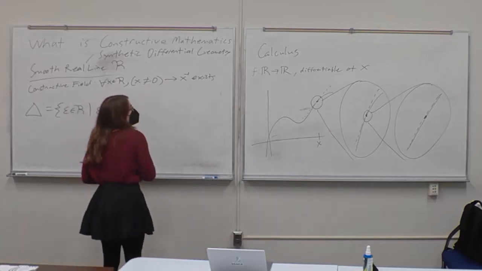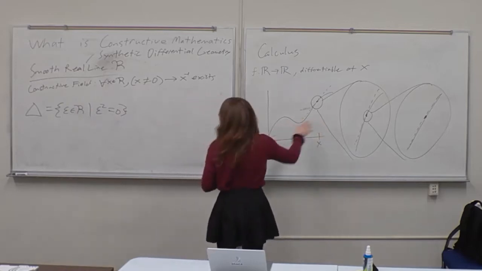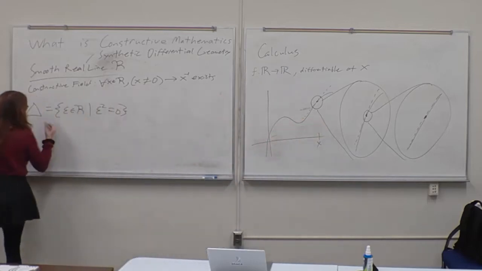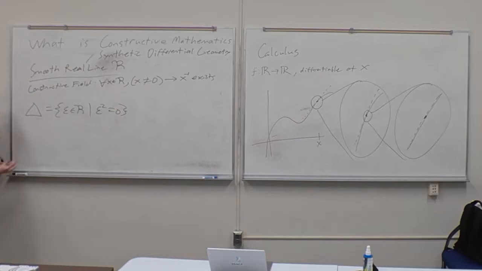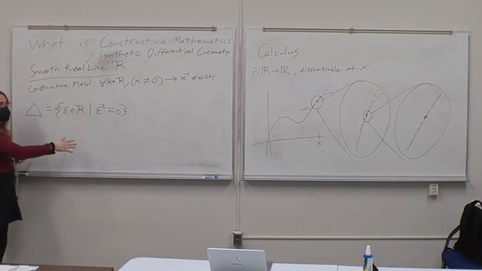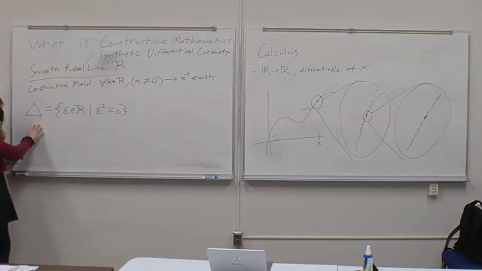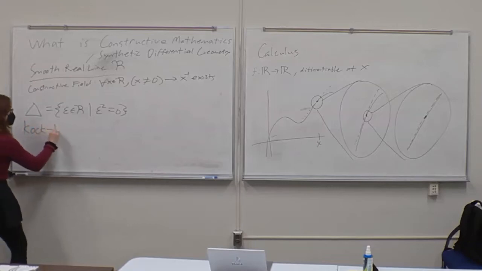Because of this, we can now get to... Actually, I want to leave this picture here, so I'm going to try to squeeze it in here. So now we're going to get to the crucial axiom of synthetic differential geometry. And this is an axiom because constructive mathematics includes classical mathematics. I was saying we're going to have an example where we have to use constructive mathematics. This is because we're going to get an axiom that conflicts with classical mathematics. So this axiom will basically be the thing that forces us to use constructive mathematics, and I'll get into why in a minute. So this is known as the Kock-Lawvere axiom.